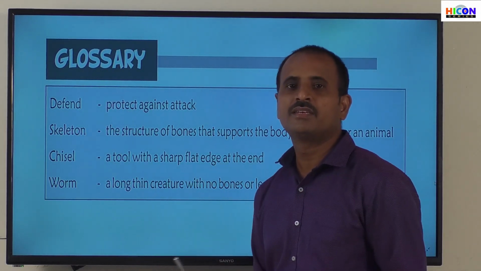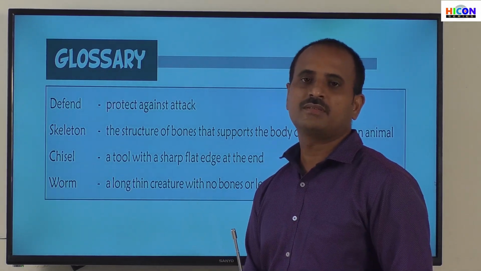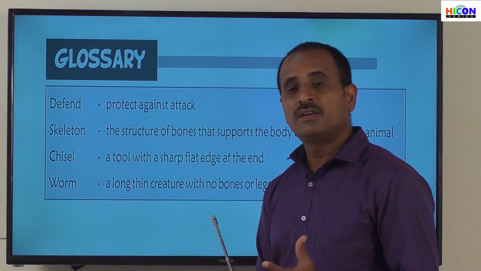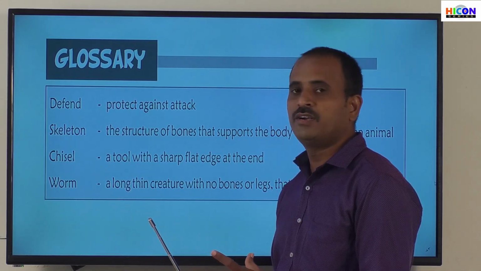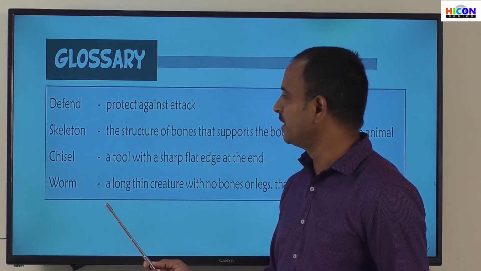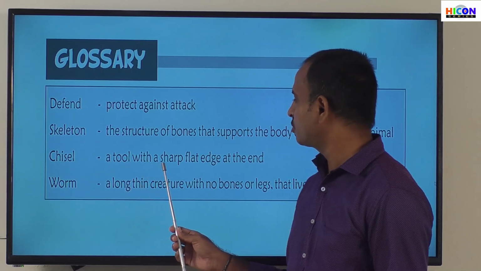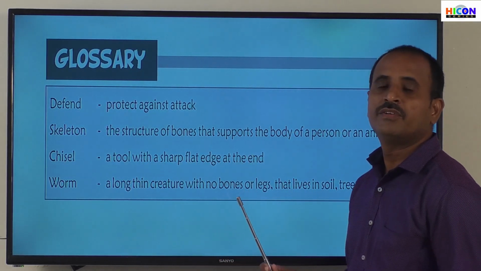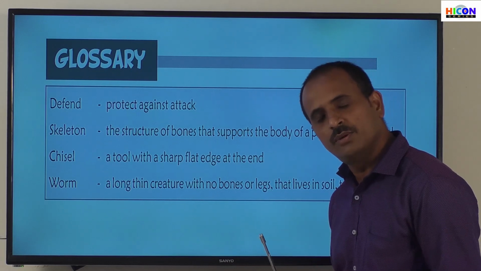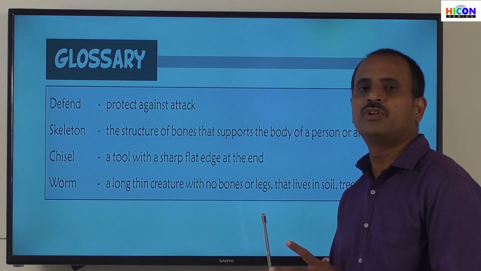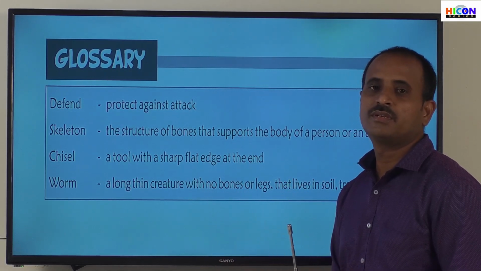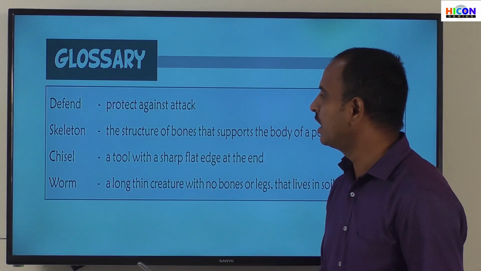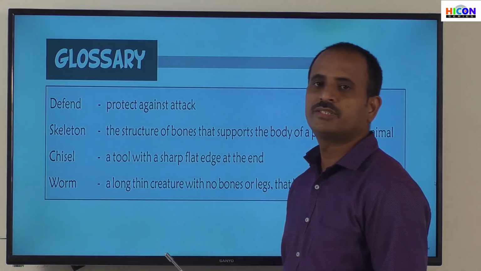Chisel generally means the tool of sculptors. The sculptors use this chisel to make their different monuments. A chisel is a tool with a sharp, flat edge at the end, which is used by sculptors. If you go to a temple, you will observe different types of monuments and different types of sculptures. All those are made by the artist with the help of a chisel.